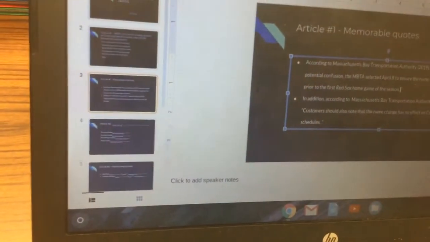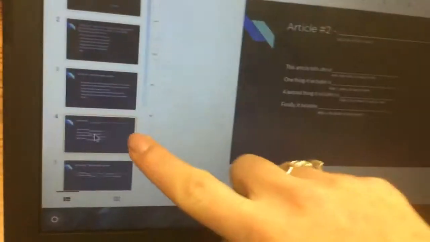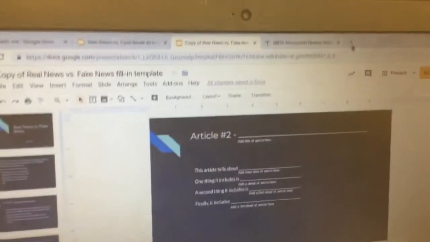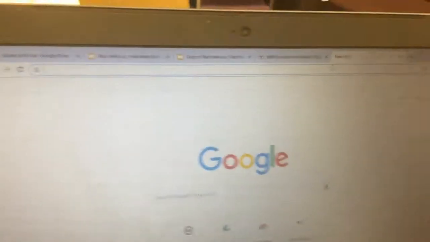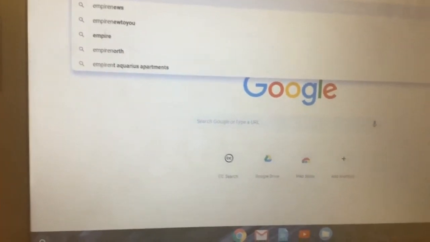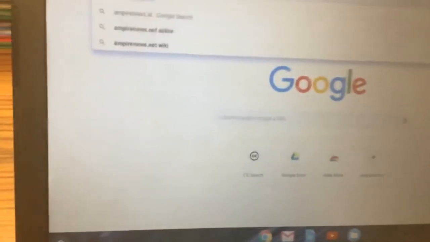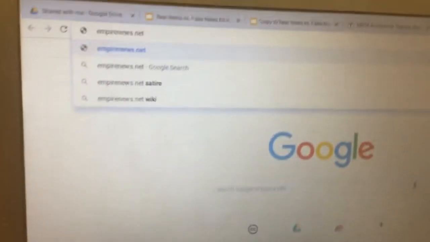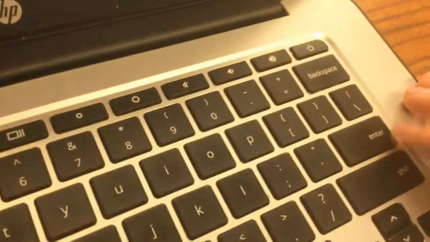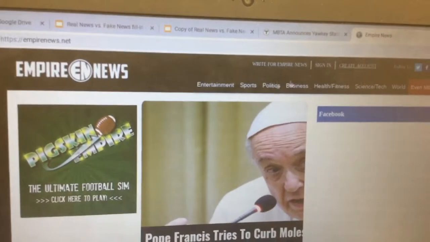So then from here, what you're going to do is click on the next slide, Article 2. In this case, we're going to find a fake news article. So empirenews.net is a website that has fake news. So we're just going to go to empirenews.net. Make sure you copy the correct spelling, hit enter. And then from here, what you're going to do is pick out a fake news story.